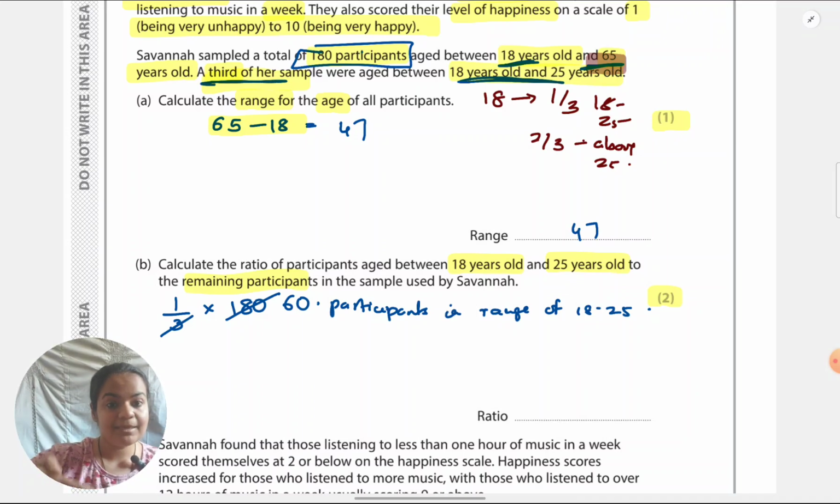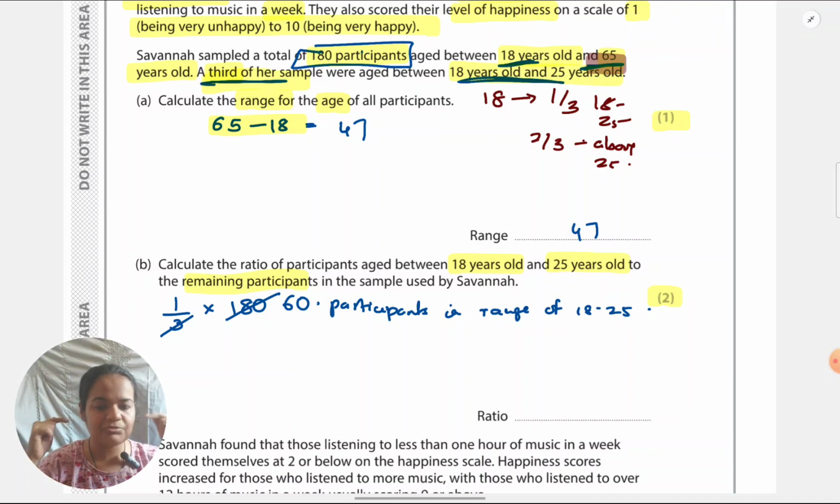That's true. But many times what you write helps you keep track and prevents you from making errors. For example, when you write something like this, you are reiterating to yourself that 60 participants are between 18 to 25. That way you keep track in your own head of what you're doing. And then you remember, okay, now I need to calculate the remaining also, and these are not the remaining. These are the 18 to 25. This is the internal dialogue which is happening when you're writing.